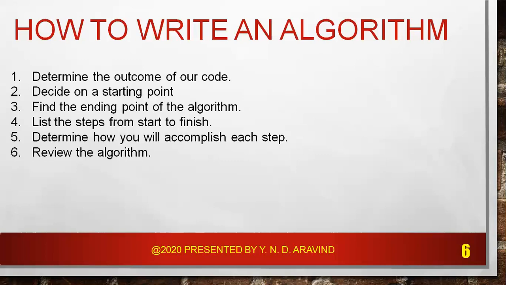Then what we need to do is review the algorithm. So now that we have written our algorithm, it's time to evaluate the process, where our algorithm is designed to accomplish something specific. And we need to start with writing our program. So finally, what we need to do is ask ourselves some questions and address each as necessary.